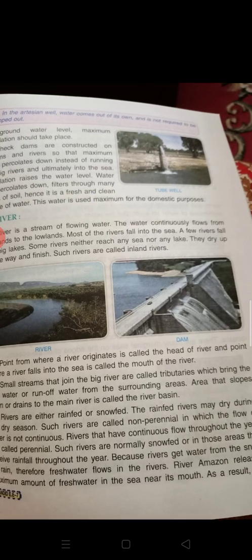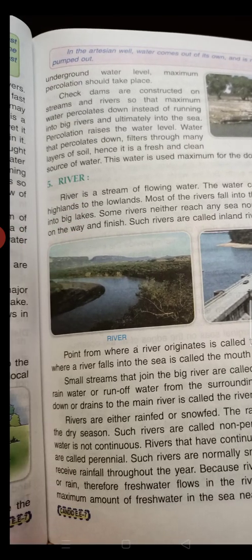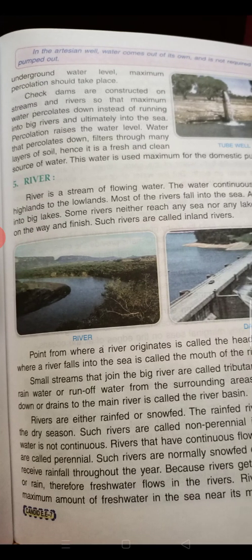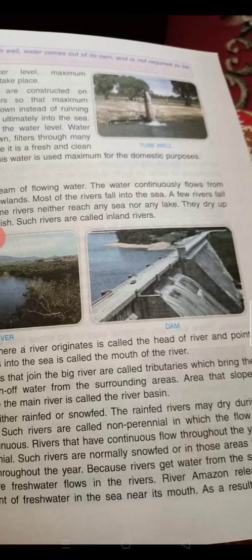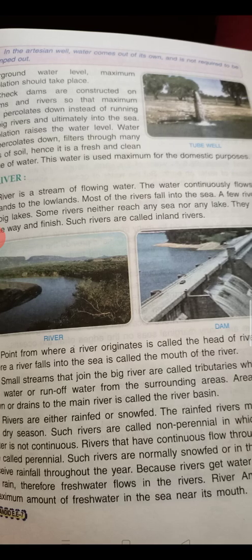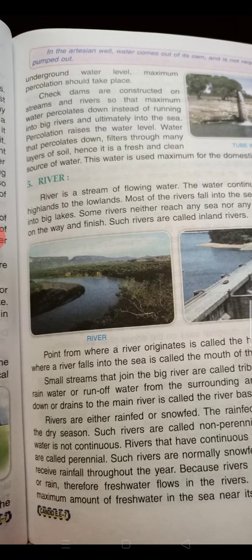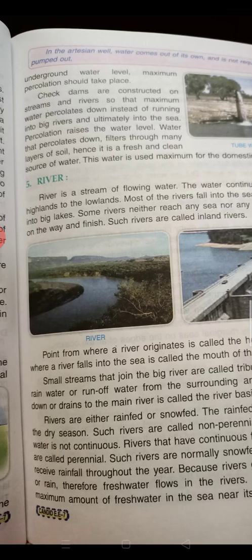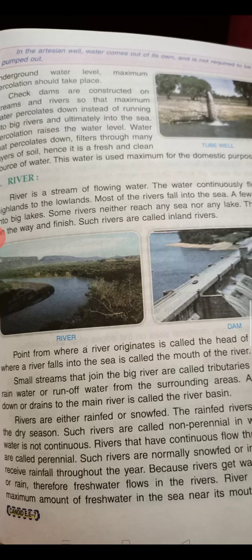The water continuously flows from highlands to the lowlands. Most of the rivers fall into the sea. A few rivers fall into big lakes. Some rivers neither reach any sea nor any lake. They dry up on the way and finish. Such rivers are called inland rivers.